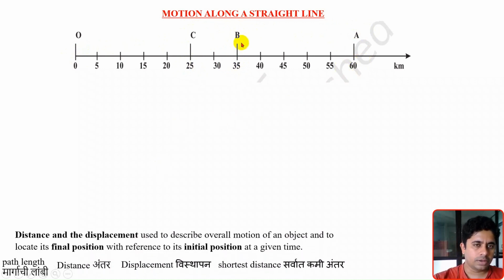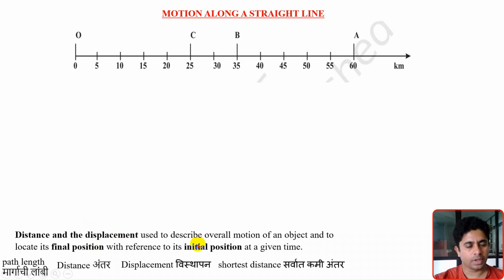In terms of motion along a straight line, there are two very important terms: distance and displacement. They are used to describe the overall motion of the object and to locate its final position with respect to the initial position at a given time. In a certain duration of time when the object travels, distance and displacement help describe its overall motion.